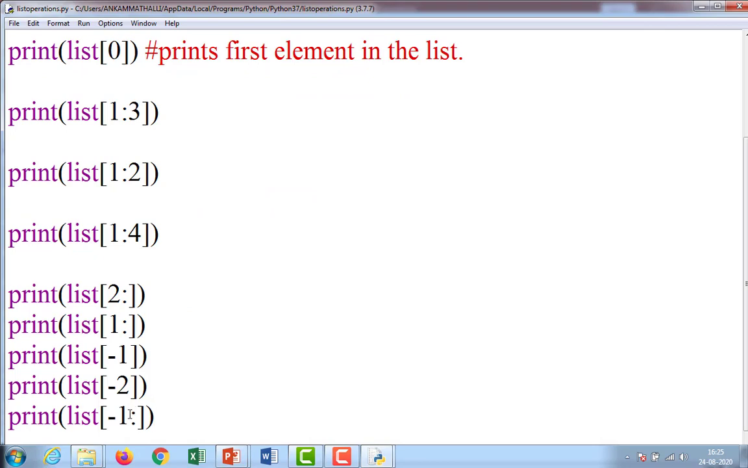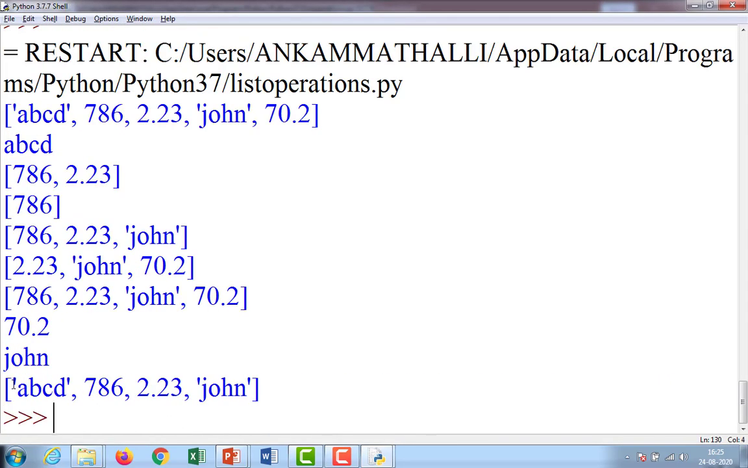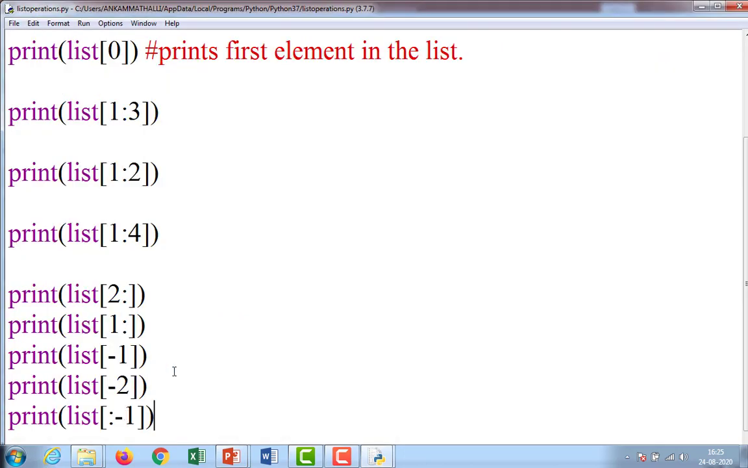It is not going to work like this. The entire list, -1, -2, -3, -4, is displayed like this. The last element is not displayed from -1 onwards. Negative means counting from the end. Like this we are going to do all these operations.